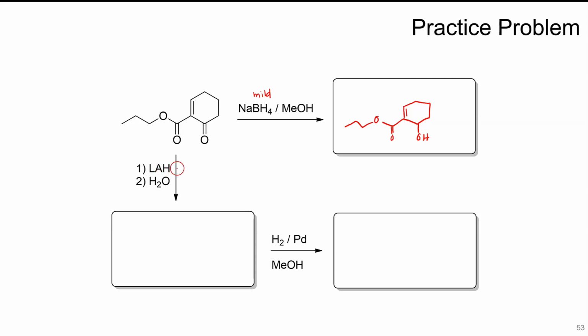The lithium aluminum hydride is the stronger one, so this is going to reduce everything. All the carbonyls anyway. And then this will fall off in the process. If we now use H2 and palladium, that will reduce the double bond.